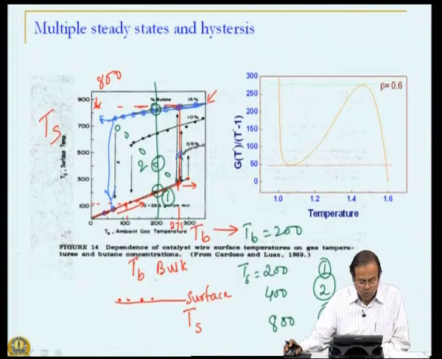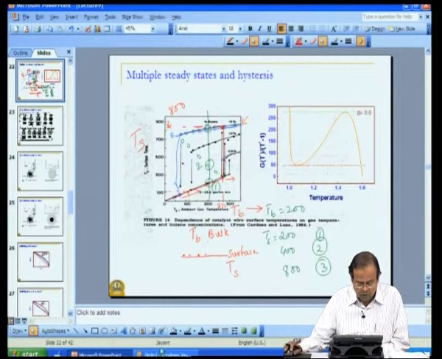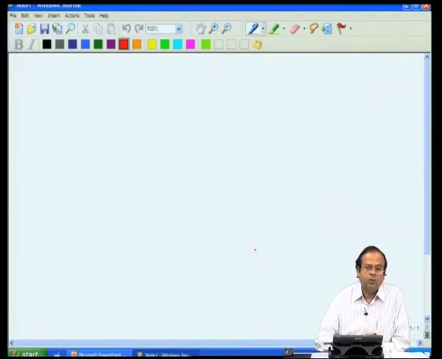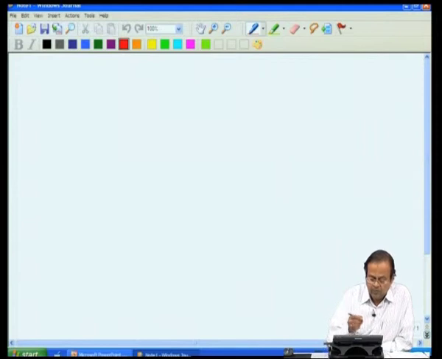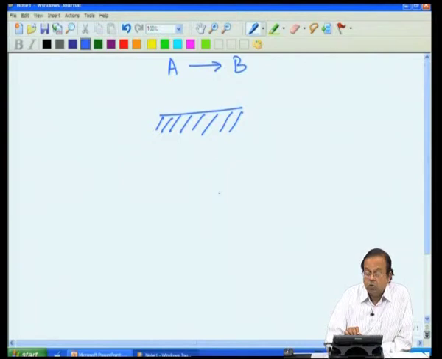So, let us try to go back and look at this scenario and try to develop the energy and mass balances, so that we get a clear understanding of what is happening. So, let us say that we are looking at reaction A going to B, taking place on the surface of the catalyst. This is a non-porous catalyst, like a wire, just to illustrate.